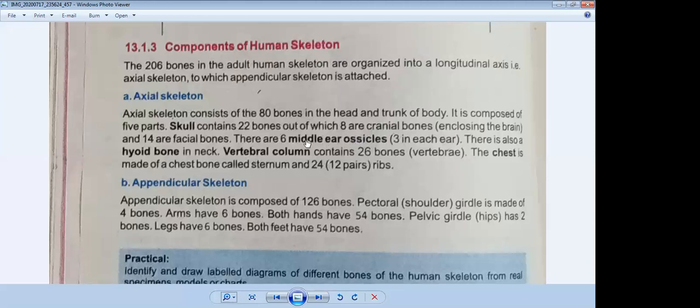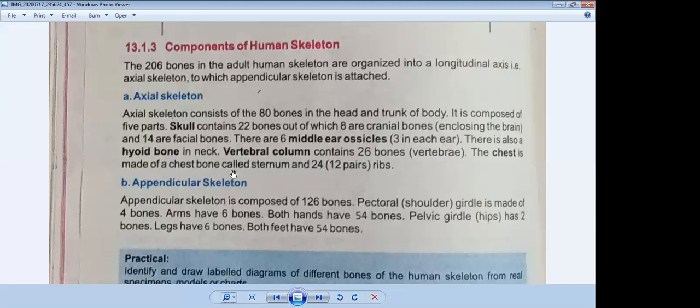So keep in your mind, first the skull comes, and it consists of 22 bones. Then the ears come, with 6 middle ear ossicles, 3 in each ear. This is the second part. Then comes the third part. There is also a hyoid bone in the neck. In the neck there is one bone which is called the hyoid bone. Then your vertebral column contains 26 bones. We have 26 vertebrae in our spine.